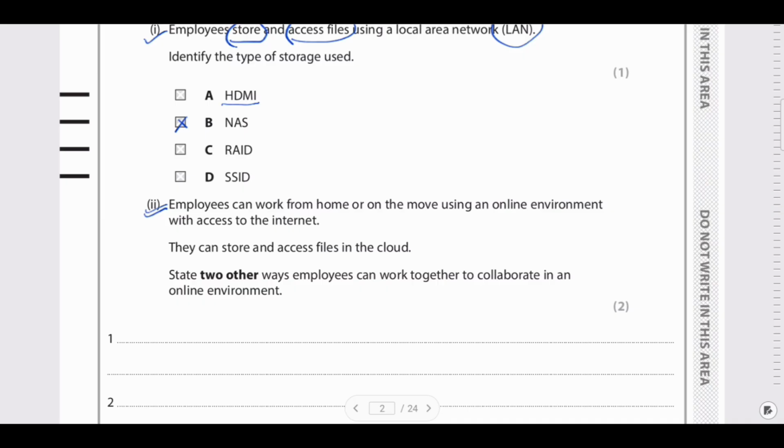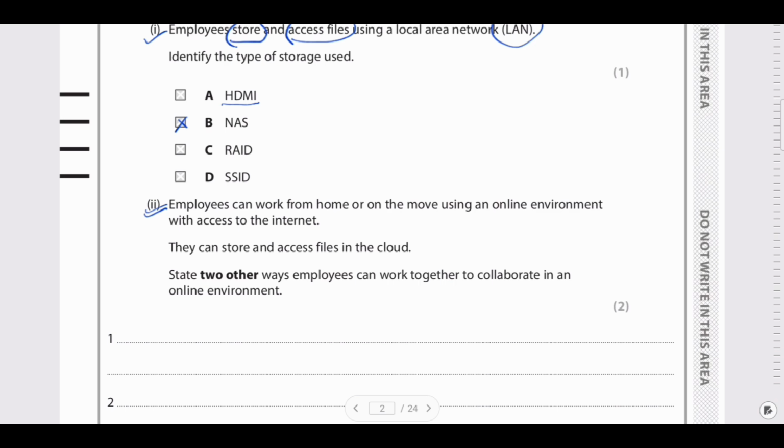In the same scenario, earlier we were talking about Google Drive, right? So considering that aspect, let's figure out the answer. One thing is already given, that they can store and access the files inside the cloud. Now we need to check the other two ways. The first way is people working on the same document.